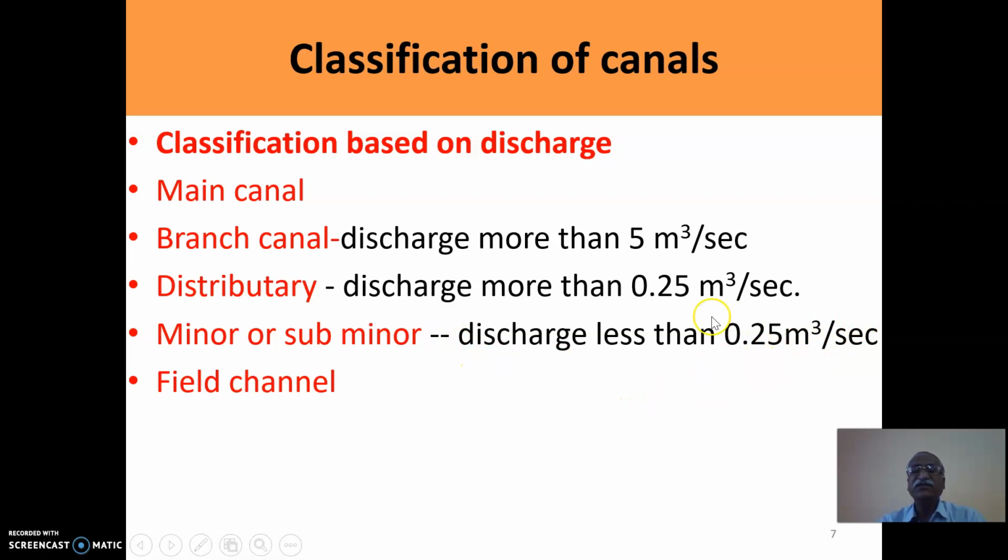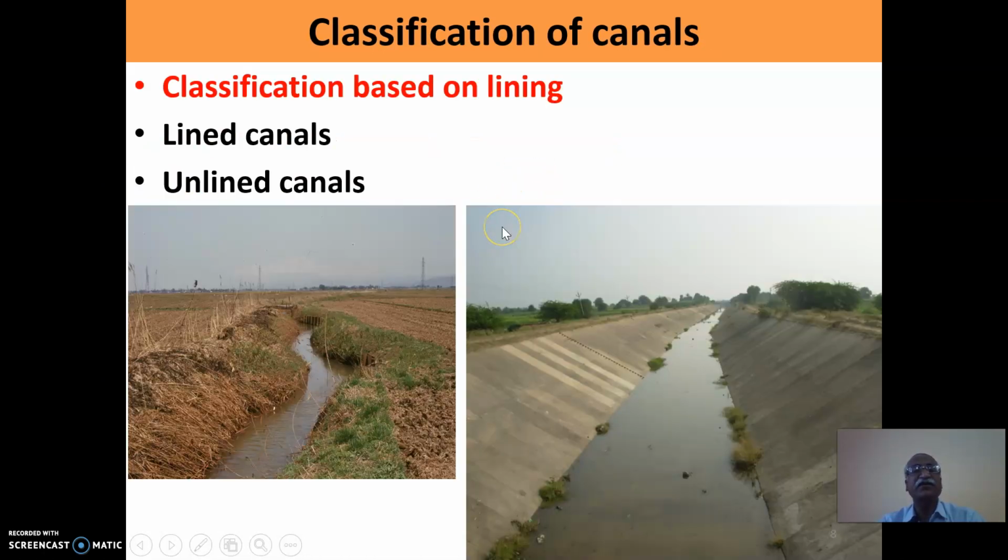Having received this discharge from the minor, then comes the field channel. Field channel is the temporary channel which is made by the farmers instantly in the field after receiving the discharge from the minor or sub-minor. So all these 4-5 categories of the canals are based on their discharging capacity.